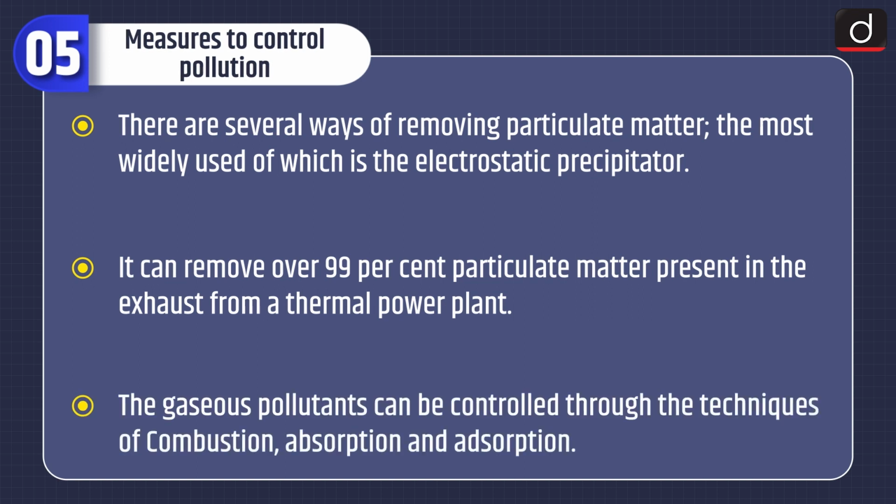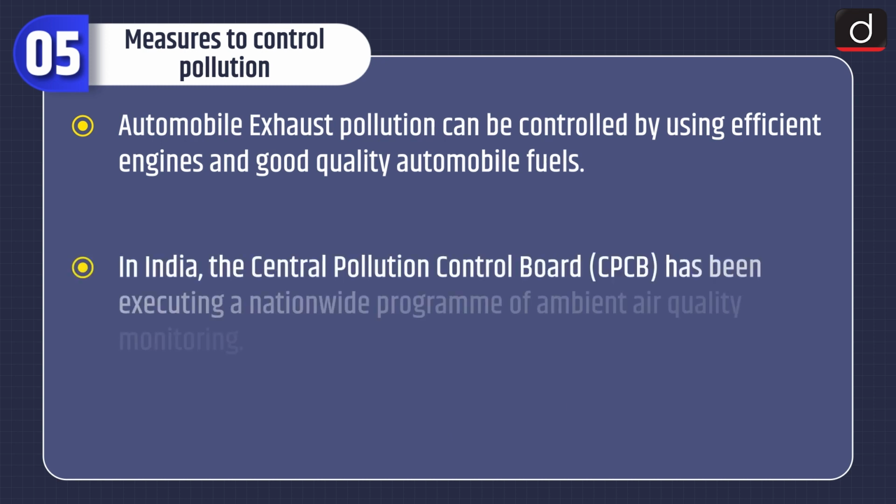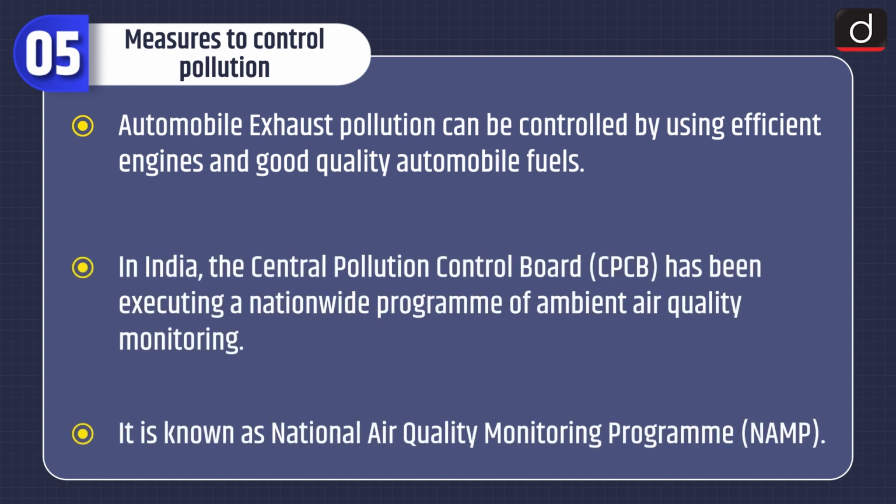There are several ways of removing particulate matter, the most widely used of which is the electrostatic precipitator. It can remove over 99% particulate matter present in the exhaust from a thermal power plant. The gaseous pollutants can be controlled through the techniques of combustion, absorption, and adsorption. Automobile exhaust pollution can be controlled by using efficient engines and good quality automobile fuels. In India, the Central Pollution Control Board has been executing a nationwide program of ambient air quality monitoring. It is known as National Air Quality Monitoring Program.